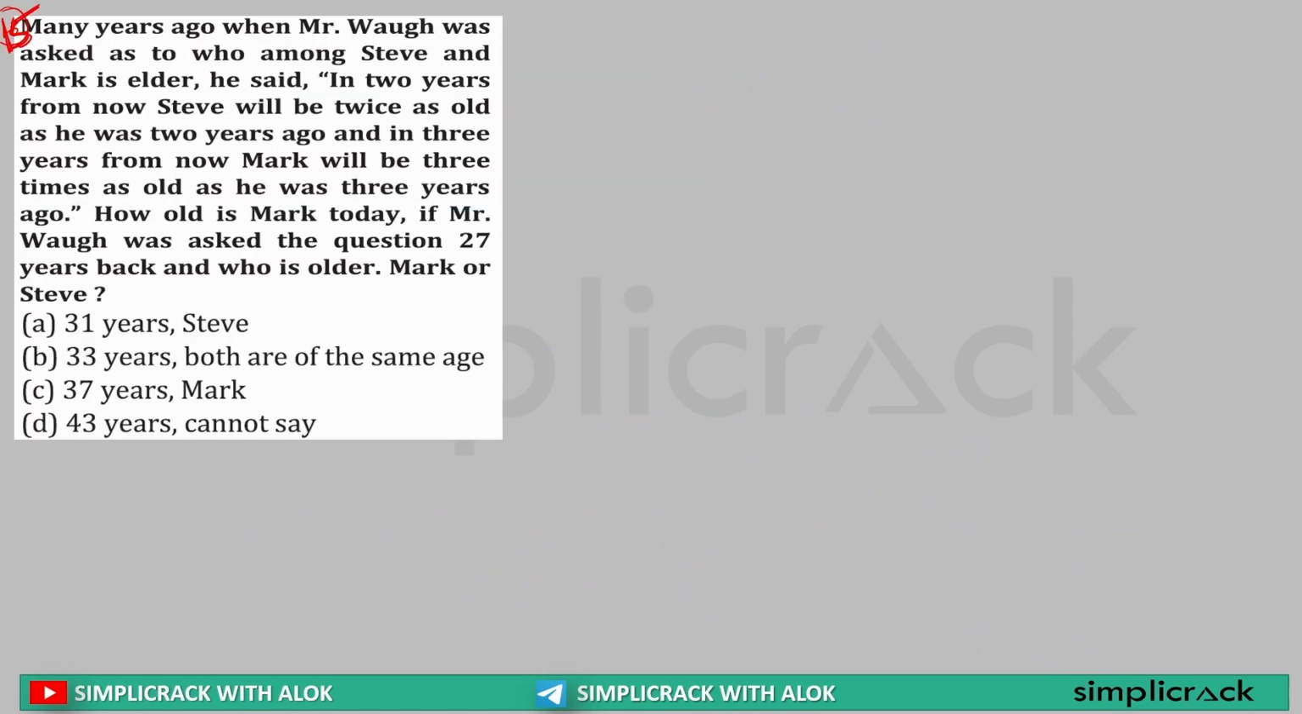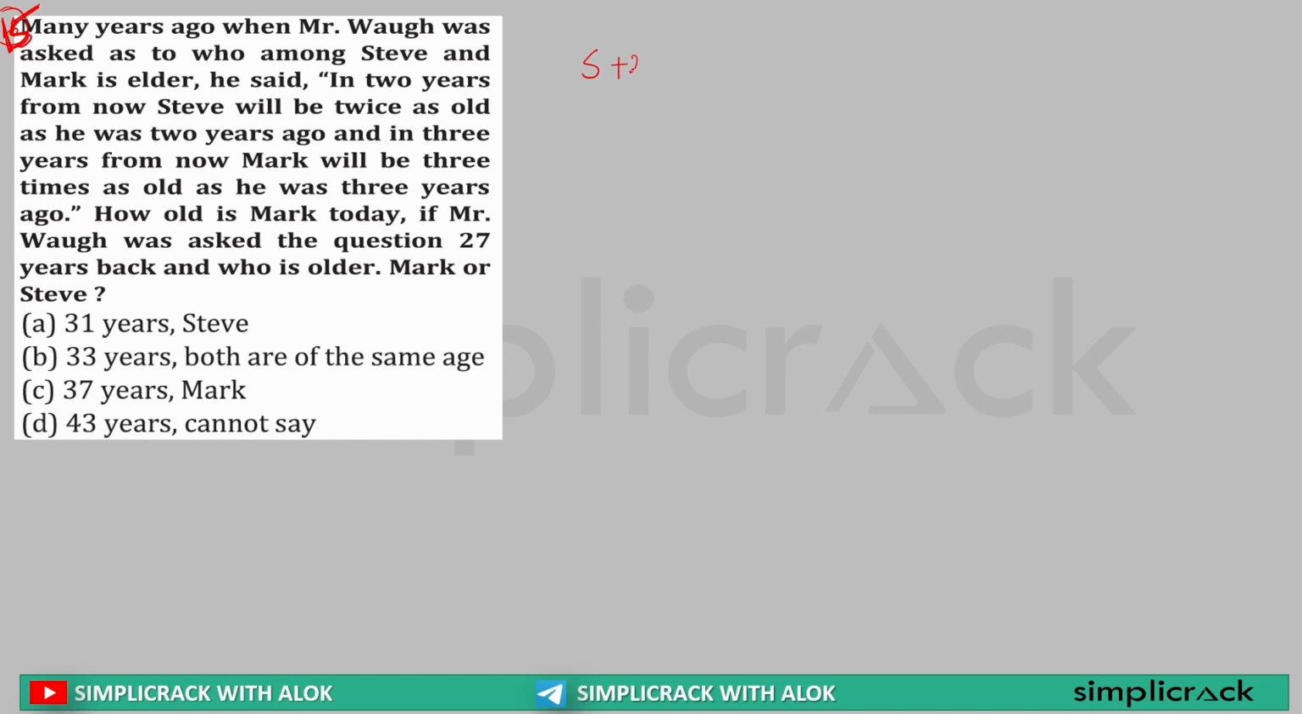Clear? Now in this question he is saying, many years ago when Mr. Wolf was asked who among Steve and Mark is elder, he said in 2 years from now Steve will be twice as old as he was 2 years ago. In the next 2 years, Steve will be twice as old as he was 2 years ago. So for example, Steve's age was S.